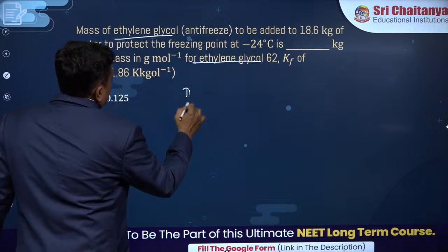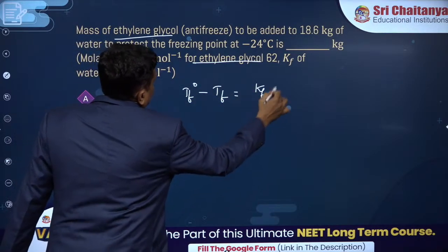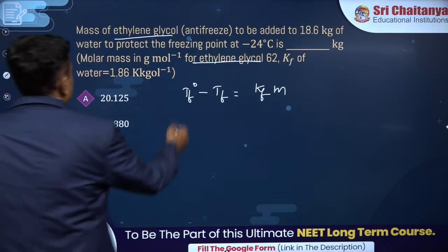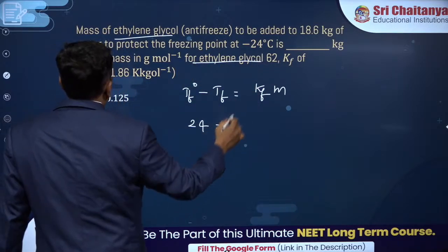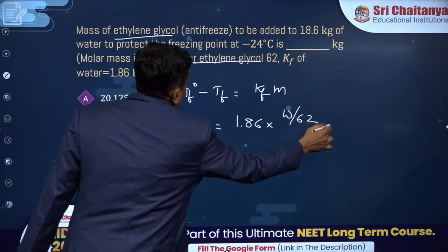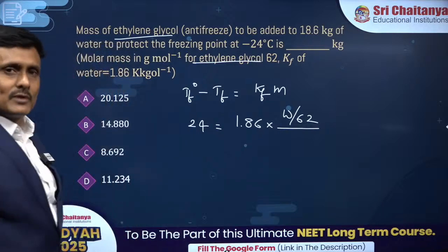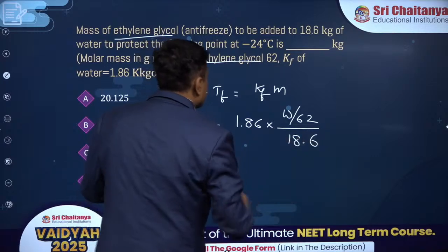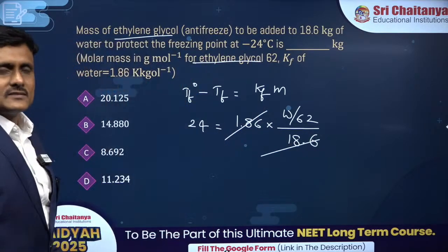So delta Tf, that is Tf naught minus Tf, equals i, which is 1, times Kf times molality. Straight away substitute this: mass of ethylene glycol is asked, and delta Tf is 24, equal to the Kf value given, into mass of ethylene glycol by molar mass, which gives the number of moles of solute, by mass of solvent in kg. 18.6 grams of this thing is given. They will always give it in such a way that these things get cancelled. Have you seen these things getting cancelled, 0.1 times?